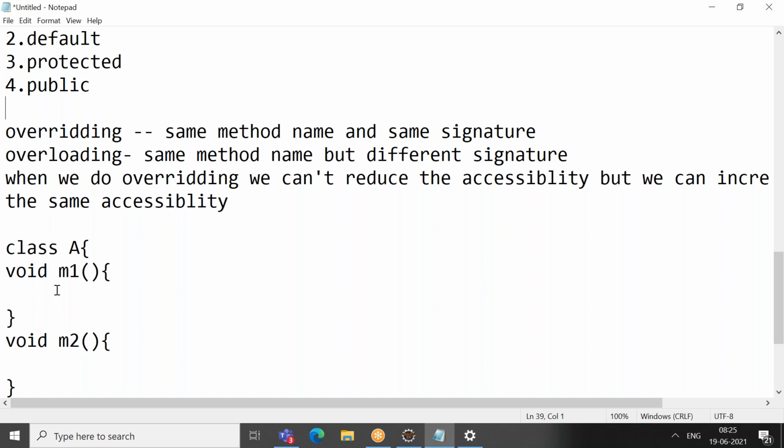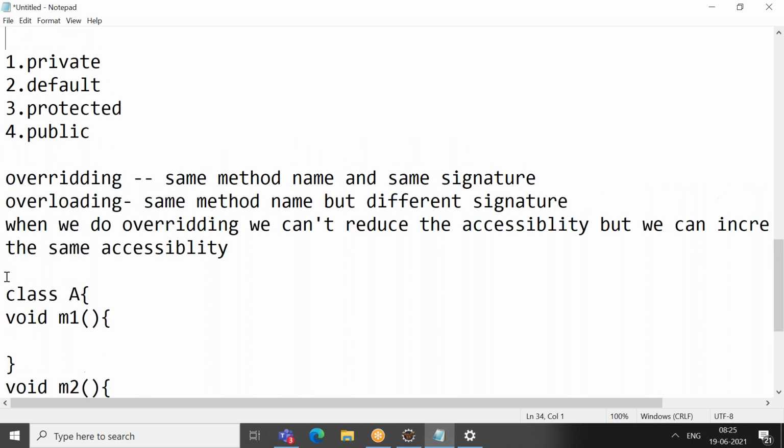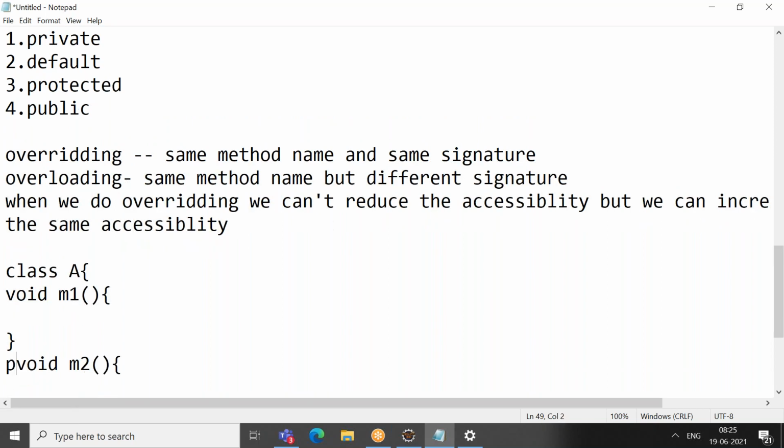So what is the accessibility here? If I'm not writing anything, it is default. When you're overriding, default is fine. If it is default, I cannot reduce it. It means if it is default, I cannot write it as private when I'm doing override, because I'm trying to reduce the accessibility.